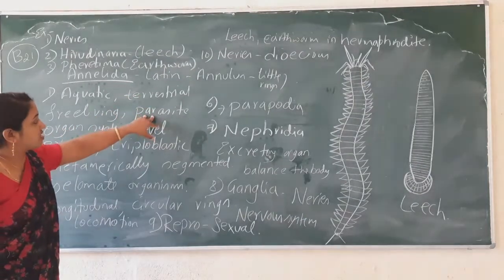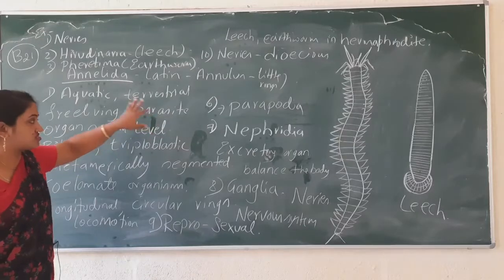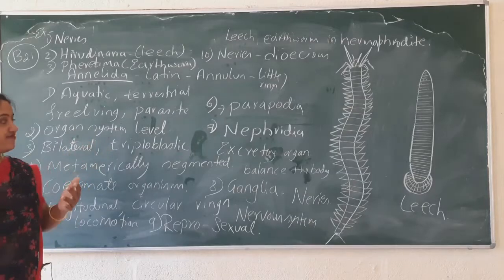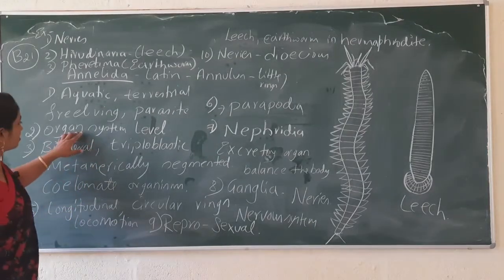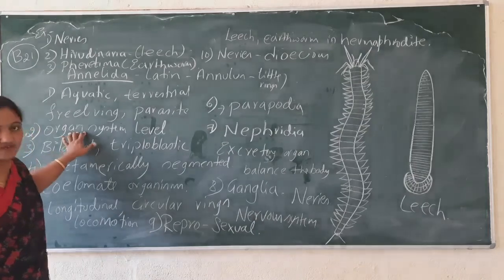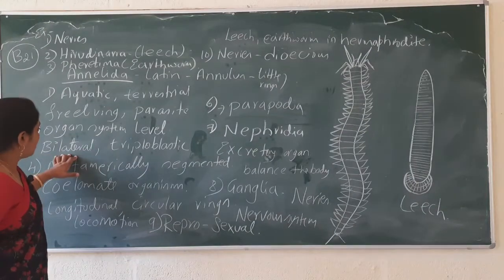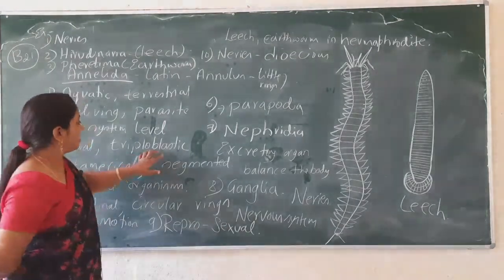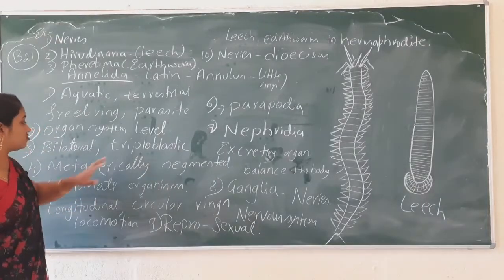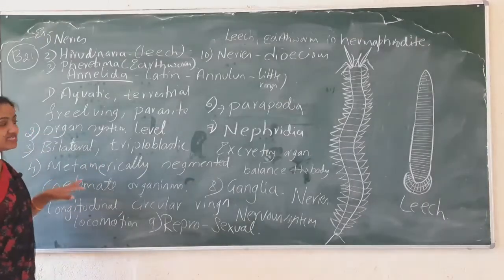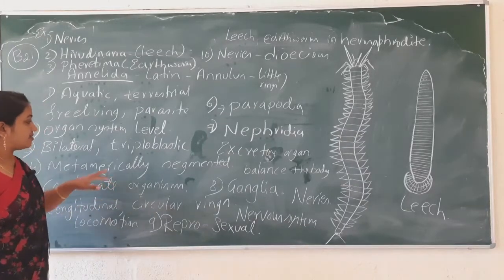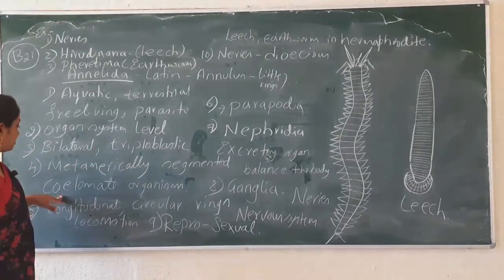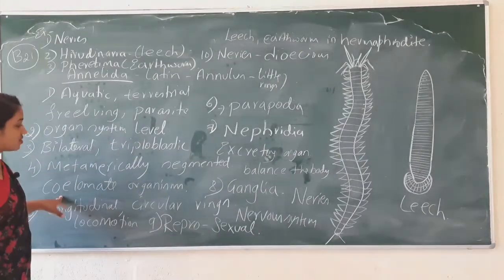Some of the organisms are going to live inside the host cell or host body. Some of them are going to live as free living organisms. The body organization is organ system level, the body symmetry is bilateral, and they bear three layers, known as triploblastic. The body is highly segmented. It means metamerically segmented. The segments are known as metameres. All right, and they are coelomate organisms.